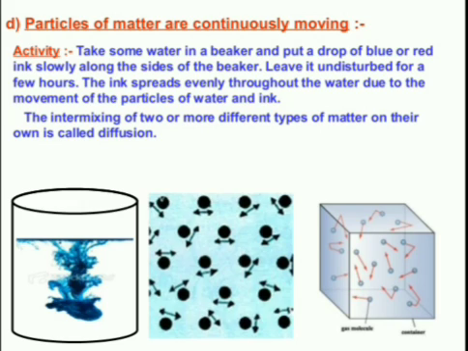The ink spreads evenly throughout the water due to movement of particles of water and ink. The intermixing of two or more different types of matter on their own is called diffusion. And on heating, the rate of diffusion or mixing becomes faster.